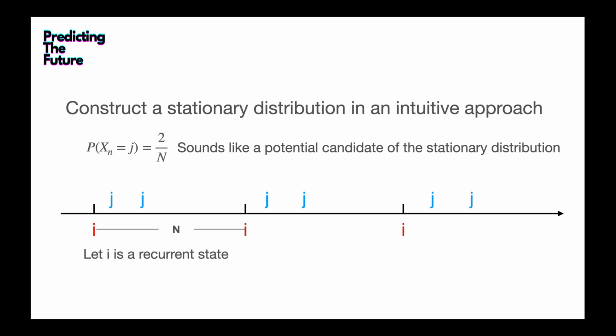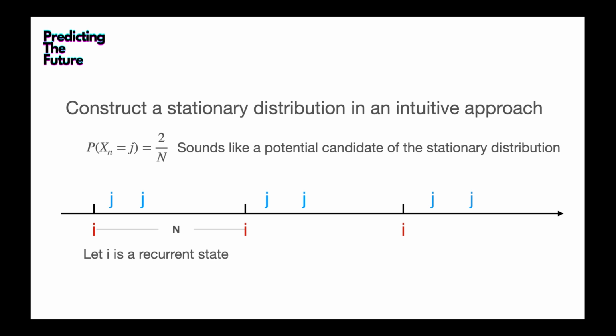So let's first construct a stationary distribution in an intuitive way. Suppose state i is a recurrent state, which means that we will always return to state i after finitely many steps.